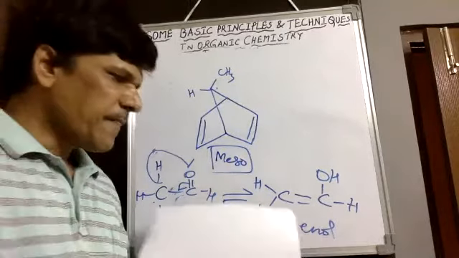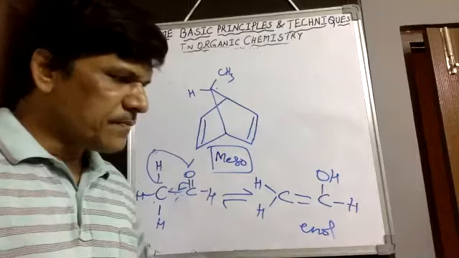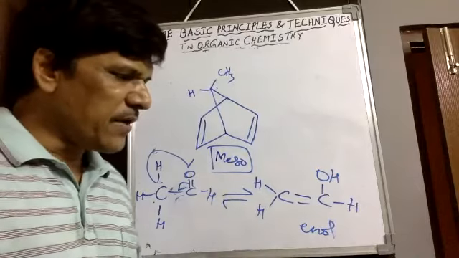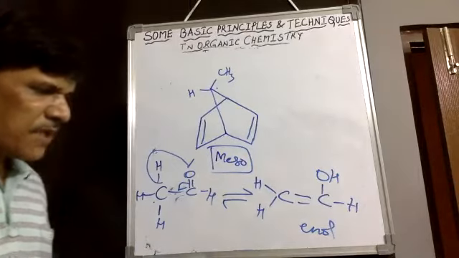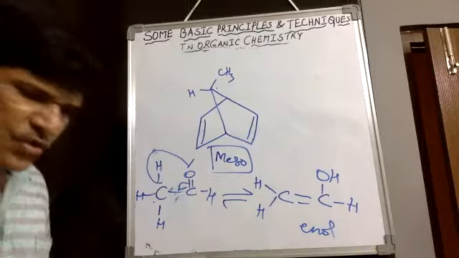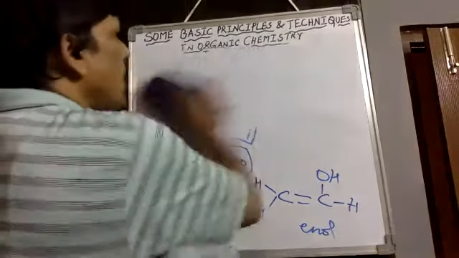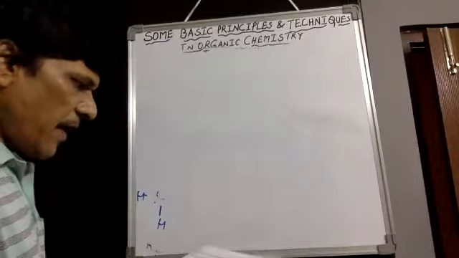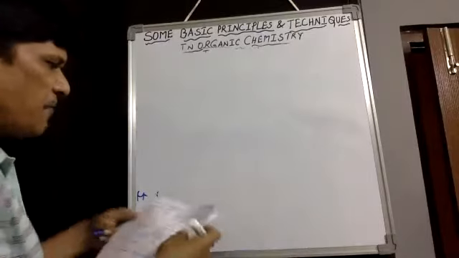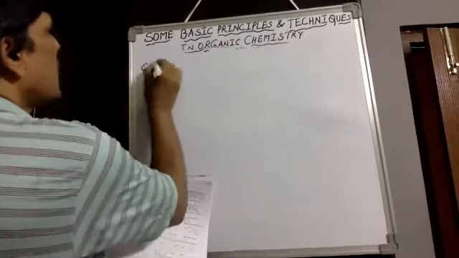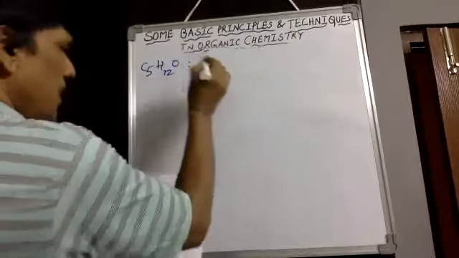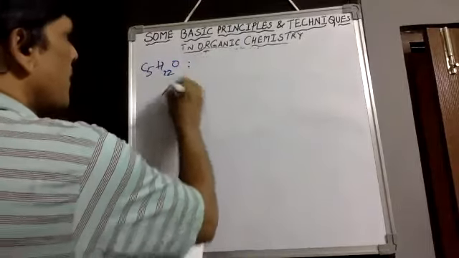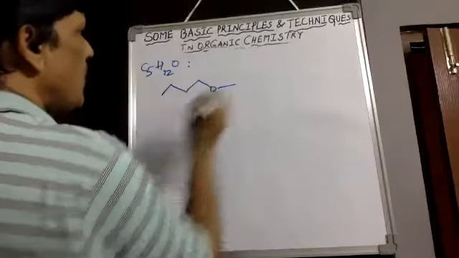The 13th is B. Next, question number 14: how many ethers are possible with the formula C5H12O? In total, 7 types of ethers are possible. We can draw 4 carbons with 1 methyl group.